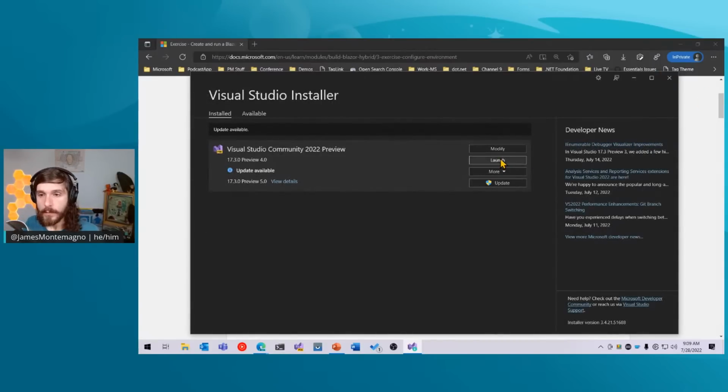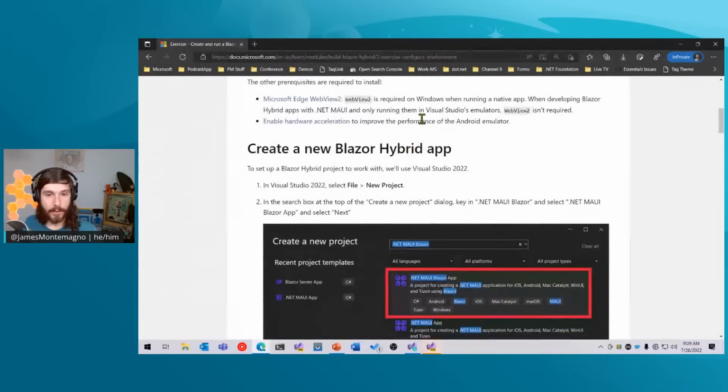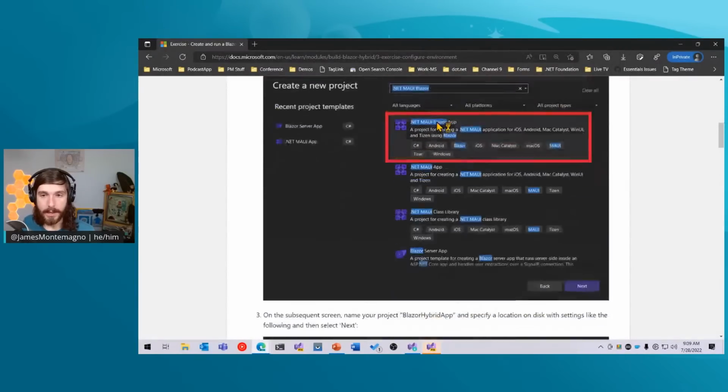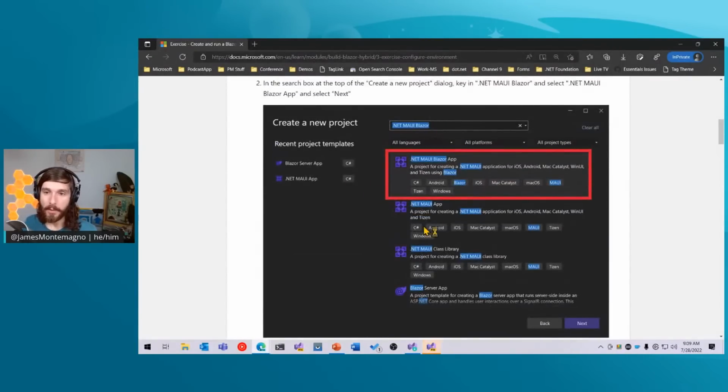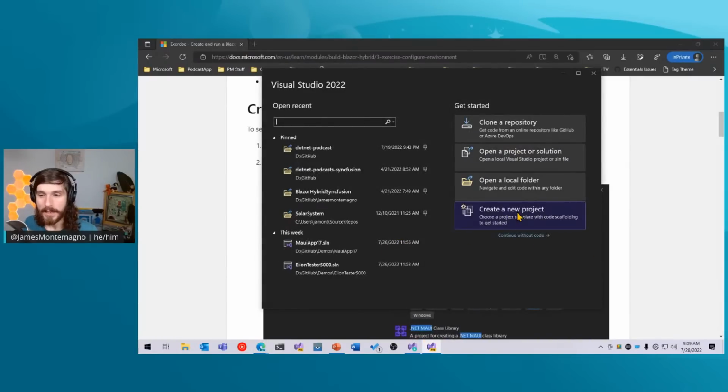All right. So I'm going to go ahead and launch Visual Studio. I'm going to go through this on another monitor so you can follow along at home, but you'll see exactly what I'm doing here. But I guess I can do it right here. I'm going to go into Visual Studio 2022 and say create new project.